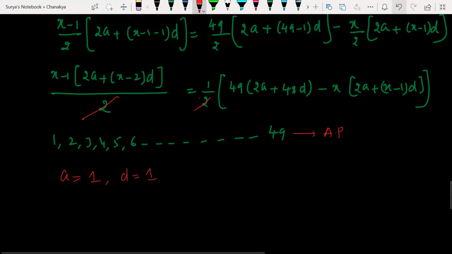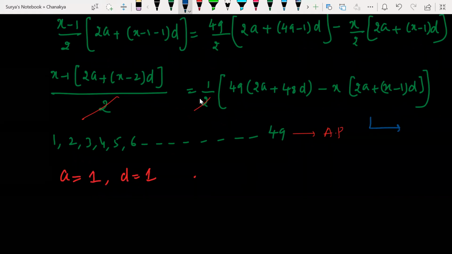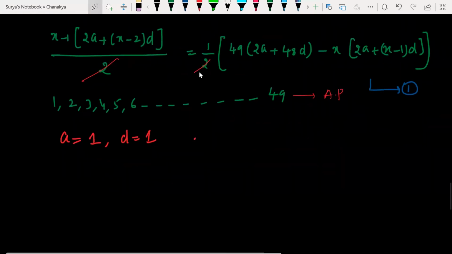It is also 1. Yes or no? Now let me substitute the values in this equation. Let us say this is equation number 1. So let me substitute in equation number 1.